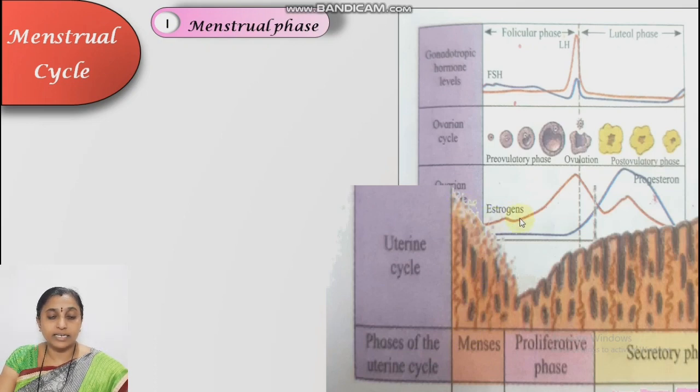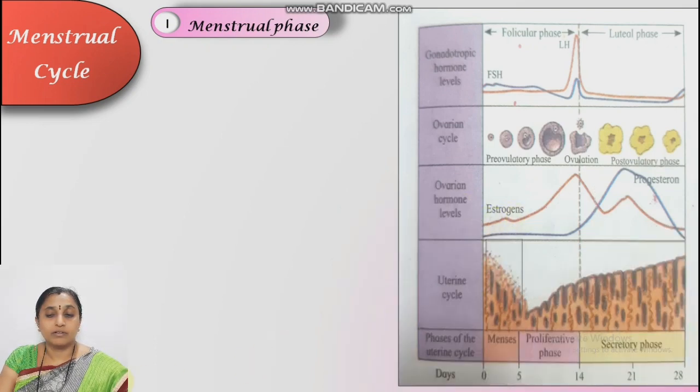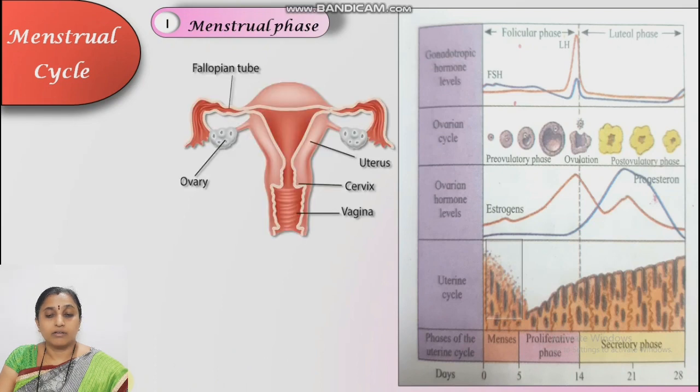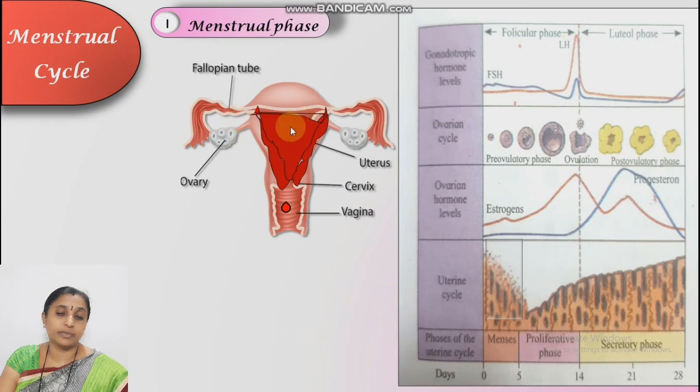Estrogen level decreases as well as progesterone level decreases, which are essential for maintaining the thickness of the endometrium. But due to less secretion, the endometrium ruptures and bleeding takes place in the uterus. Here, bleeding takes place. The endometrium gets ruptured. So, bleeding occurs.